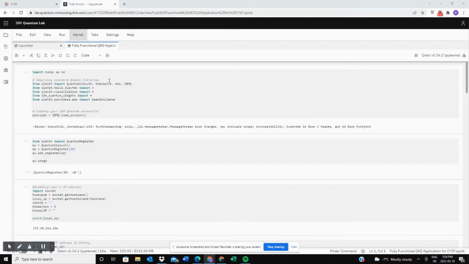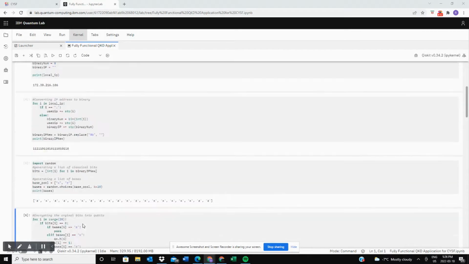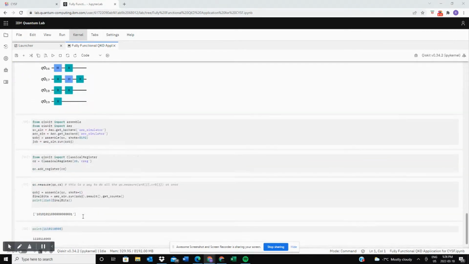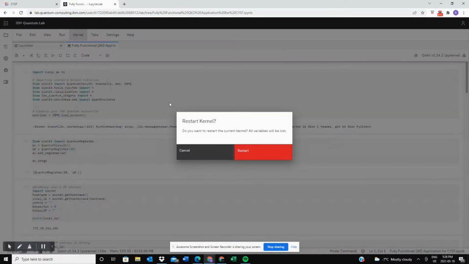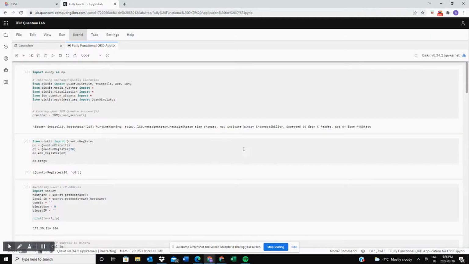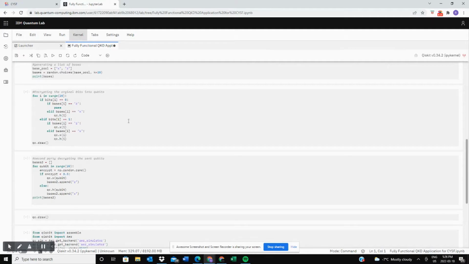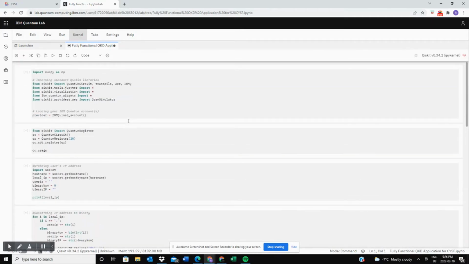Okay, so this is the actual demo of our code. So here you can see I'm in the IBM Quantum Experience IDE, and here's all our code. This is all in one place right here. So I'm going to simply restart the kernel, and the program will run. Give it a couple seconds.